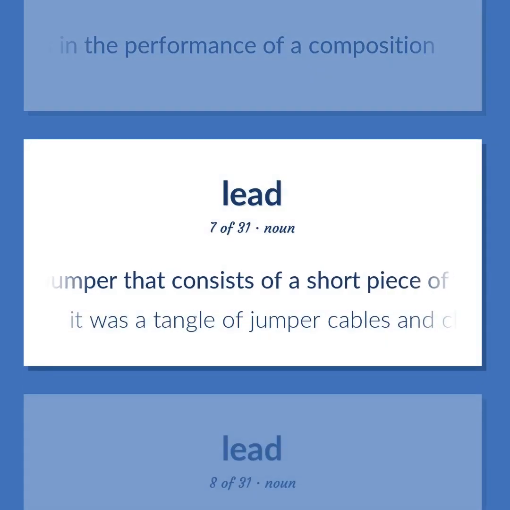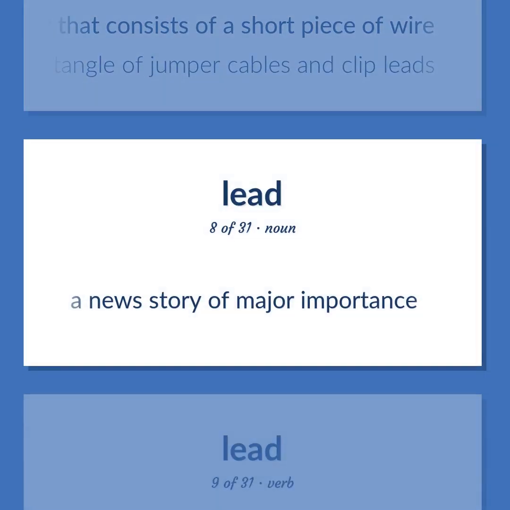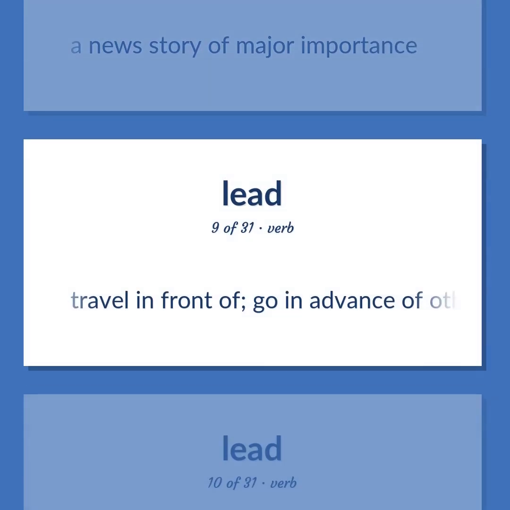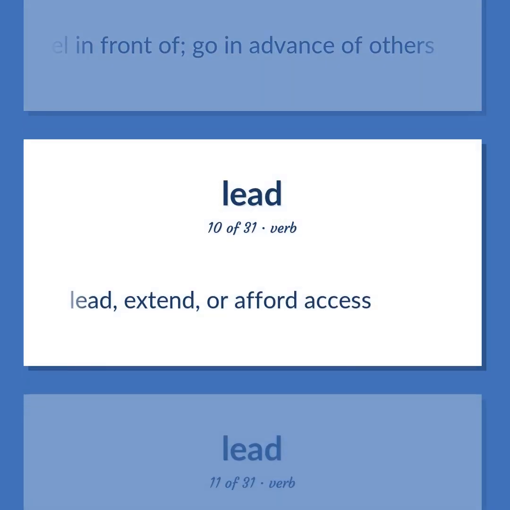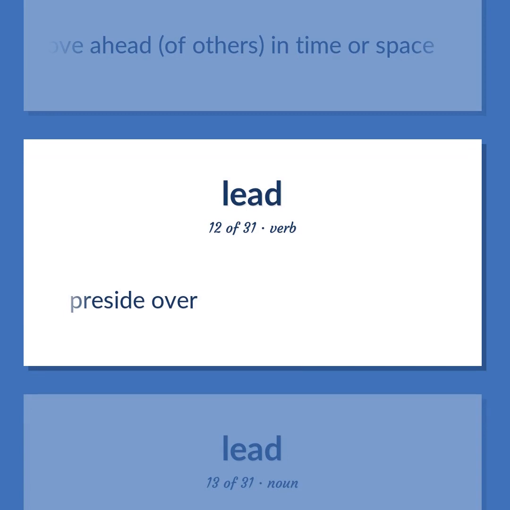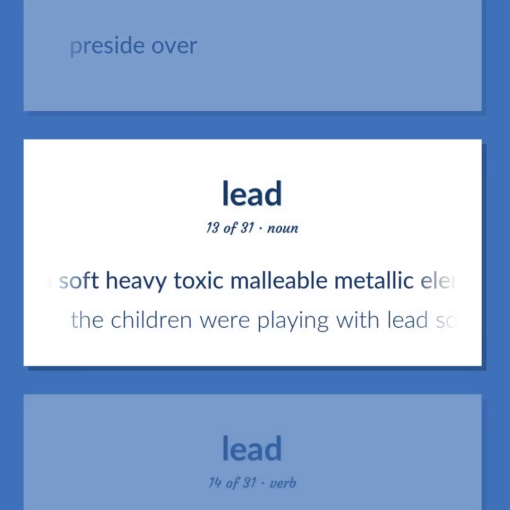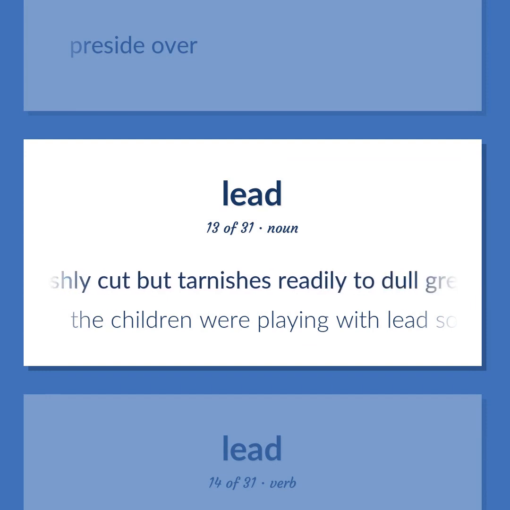A jumper that consists of a short piece of wire. It was a tangle of jumper cables and clip leads. A news story of major importance. Travel in front of. Go in advance of others. Lead, extend, or afford access. Move ahead of others, in time or space. Preside over. A soft, heavy, toxic, malleable metallic element. Bluish-white when freshly cut but tarnishes readily to dull gray. The children were playing with lead soldiers.